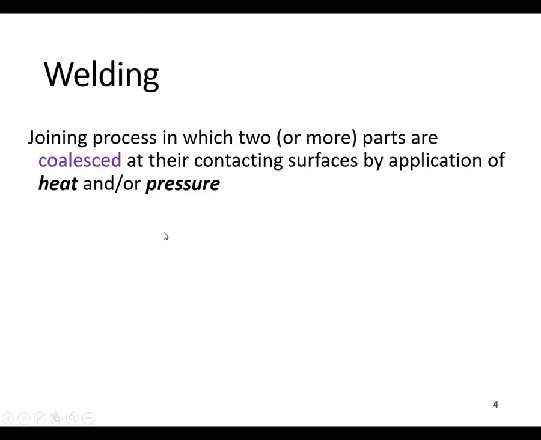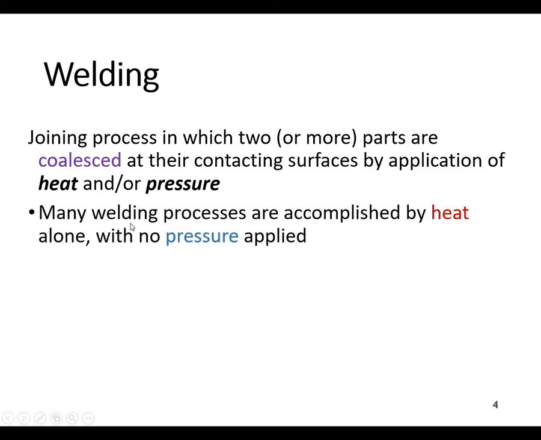Okay. Coming to the welding process, what is welding? This is a joining process in which two or more parts are coalesced at their contacting surfaces by application of heat and pressure, and sometimes both are applied, but many welding processes are accomplished by only heat with no pressure applied.